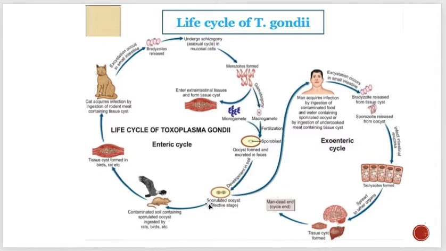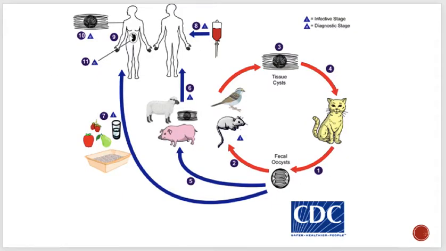So again, humans can also ingest this. Man acquires infection by ingestion of contaminated food which has this. And then again in the small intestine, the same thing: bradyzoites and sporozoites infect the intestinal mucosa and spread to other organs like brain, liver, and muscles. So this is the cycle which is going on. Again, you can see the cycle over here.